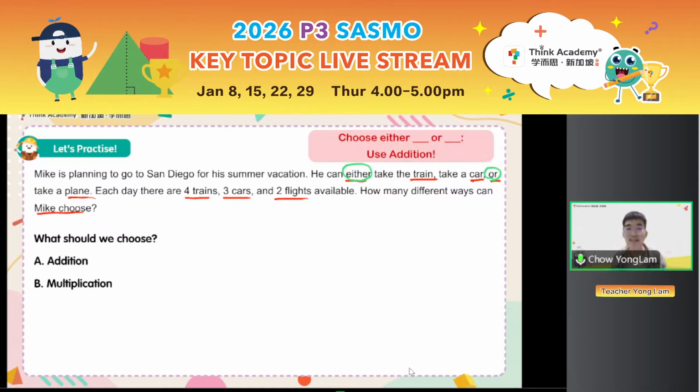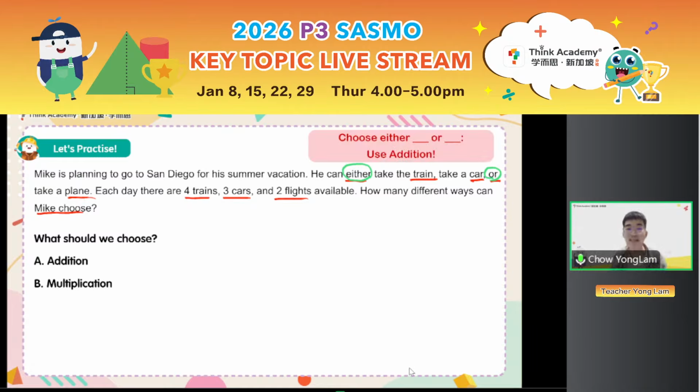So therefore, there are 4 trains, 3 cars, 2 flights. So add them up. Altogether, there are 9 available ways to choose to visit San Diego. Okay, any questions so far?